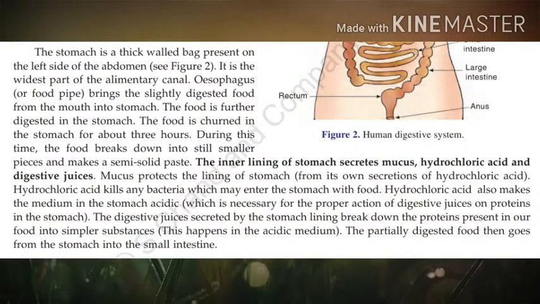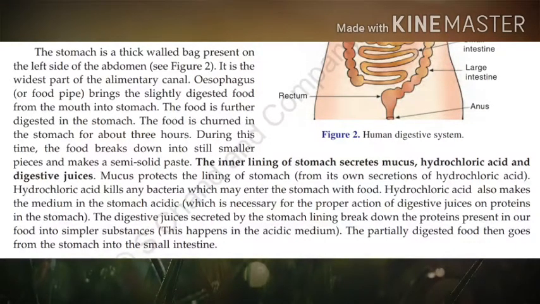It protects the lining of the stomach from its own secretion of hydrochloric acid. Children, we all know that hydrochloric acid is corrosive in nature. You have studied in the chapter acids, bases and salts, isn't it? So, mucus protects the inner lining of the stomach from the corrosive action of the hydrochloric acid which is produced by the inner walls of the stomach. Understand?